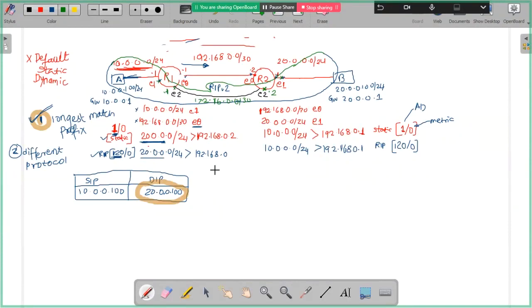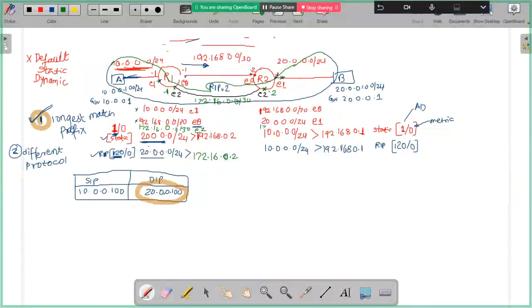So my next hop will be 172.16.0.2, and since this third interface is configured, there will be one more entry: 172.16.0.0/30 on the E2 interface.